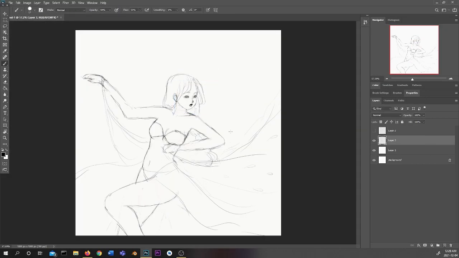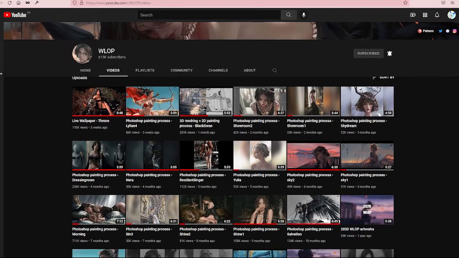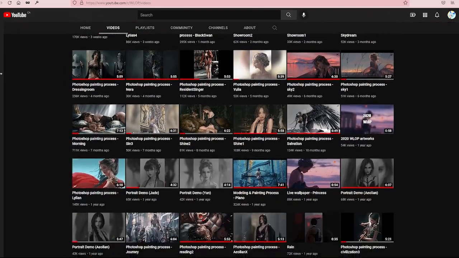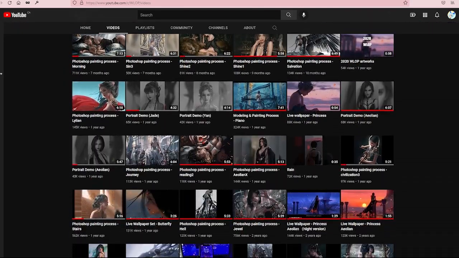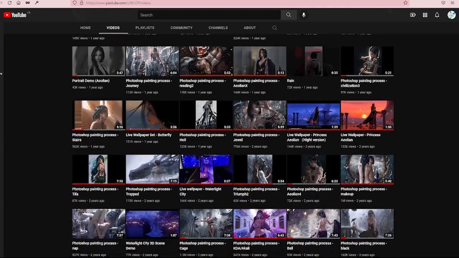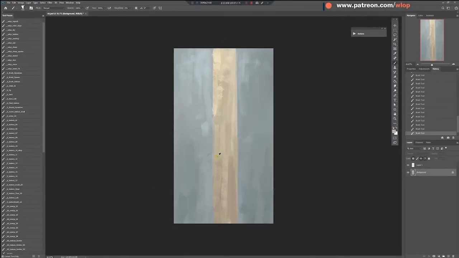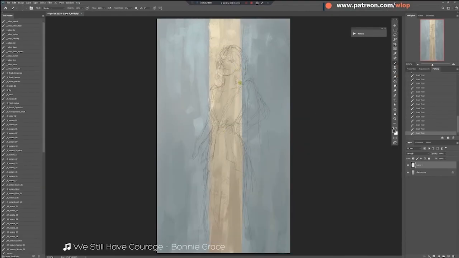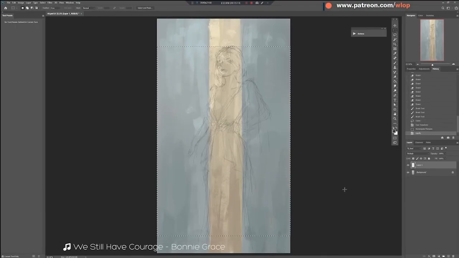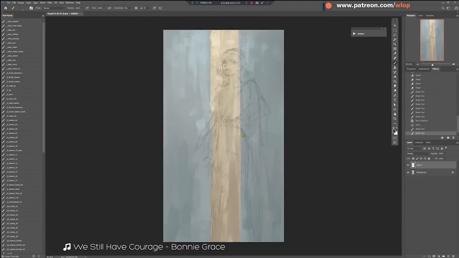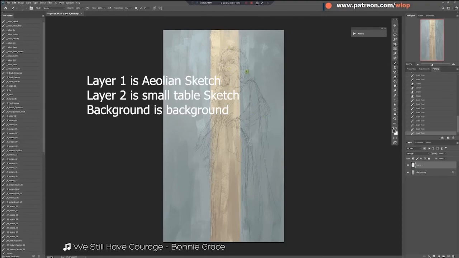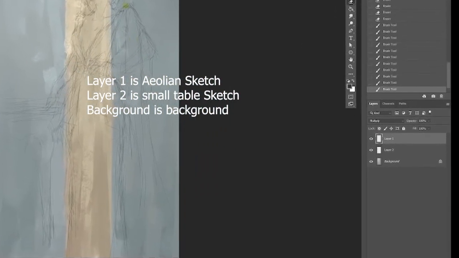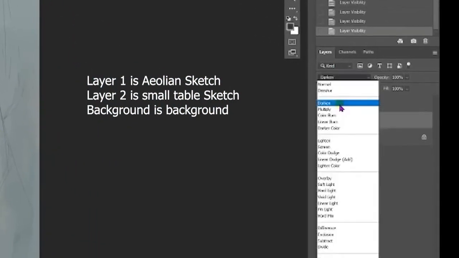Now let's talk Willup. I've thoroughly analyzed 2 videos and watched most of his videos by now, and I know very well how Willup starts a painting. It usually starts on a mid-tone gray background. His sketch has very thin lines and it's in its own layer, set in multiply mode, so it's always darker than the background and base colors. Eolian X is a rare one where the background isn't all gray in the beginning.